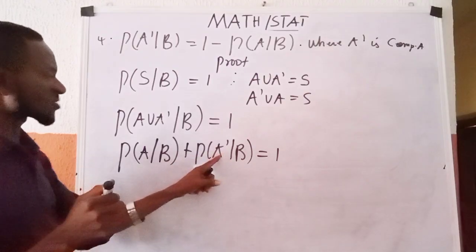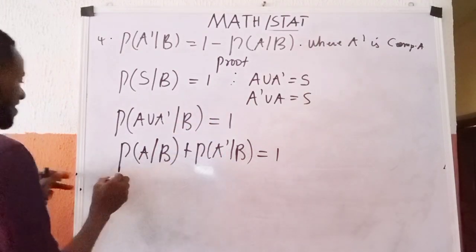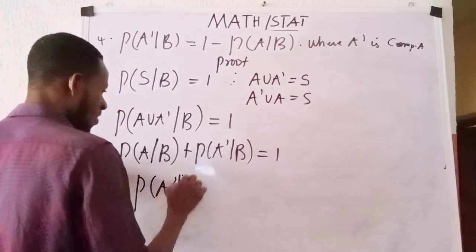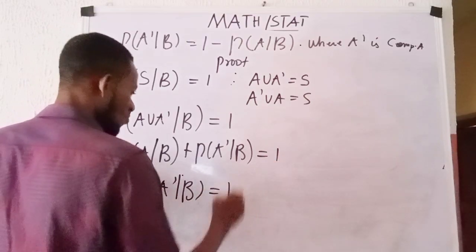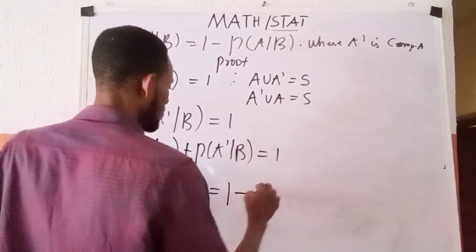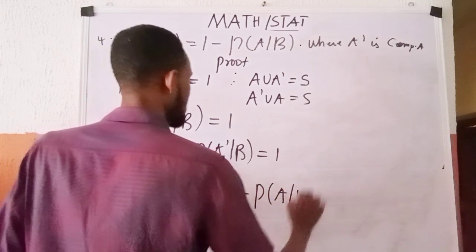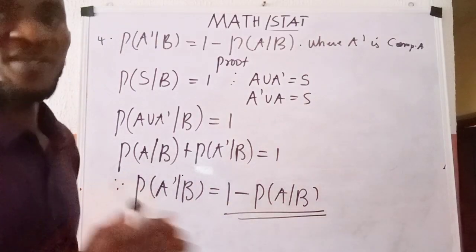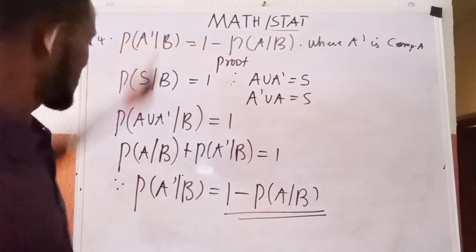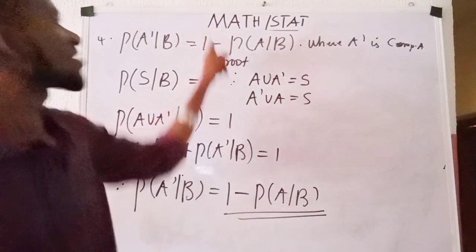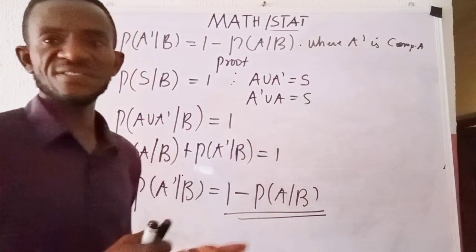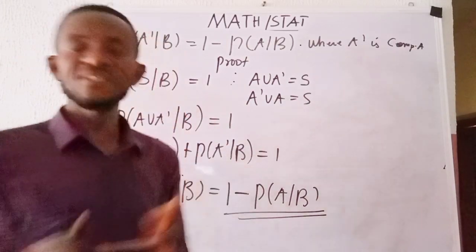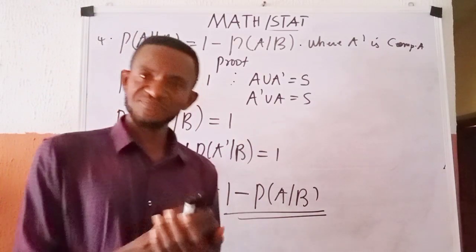On trying to make this one the subject of the formula, this one goes over there, and I'll say, therefore, P of A complement given B is 1 minus P of A given B. And that's what we are asked to show: that the probability of A complement given B is the same thing as 1 minus the probability of A given B. Okay? So this is the third property of conditional probability.